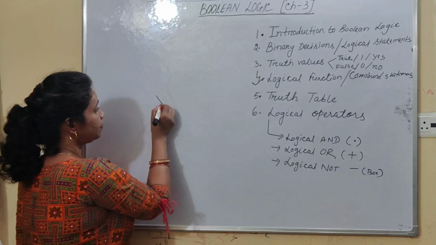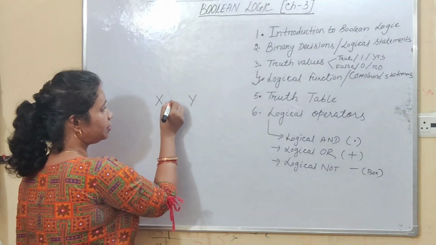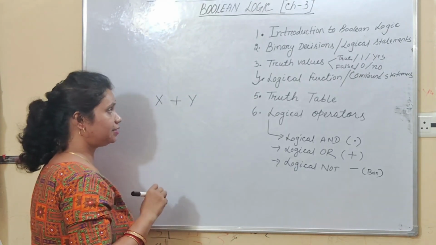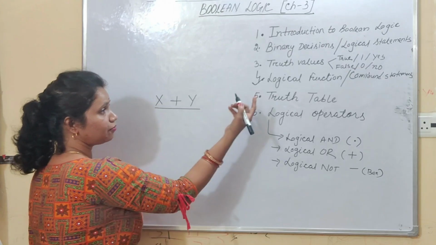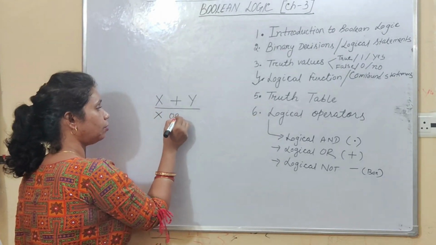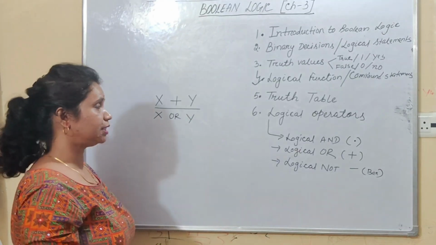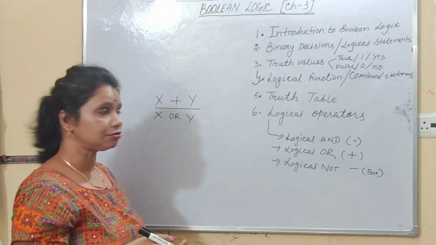For example, if x is one logical variable, another logical variable is y, and if I use plus here, which means logical addition, right students? Then this is an example of a logical statement, logical function or compound statement. You can read it as x or y. So this is one example of a compound statement. Similarly, this plus sign is known as logical addition, right students?